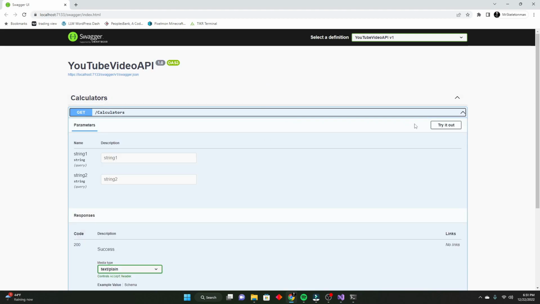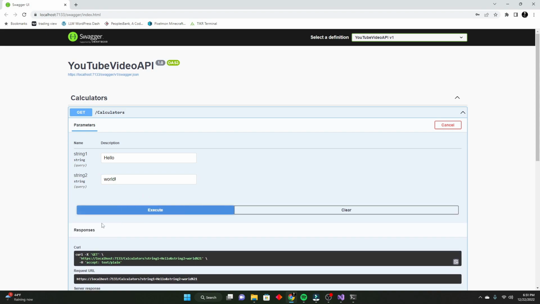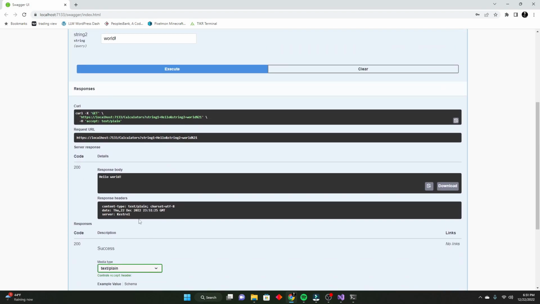And this time I just realized I forgot to add, whoops, an exclamation mark. There we go. That's about as much as you can do in terms of any kind of arithmetic for strings. But I wanted to show you the difference between the numeric arithmetic that you can do versus what you can do with strings.